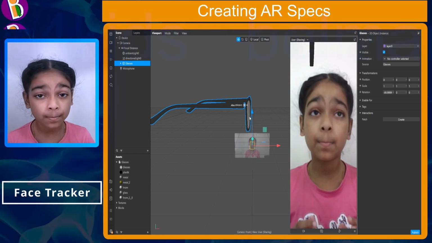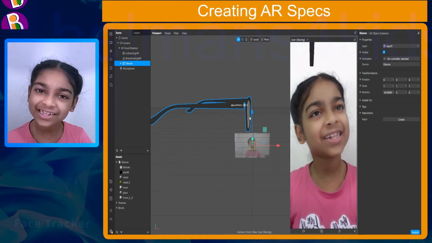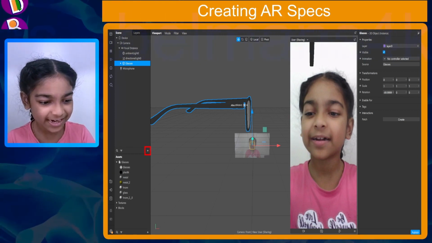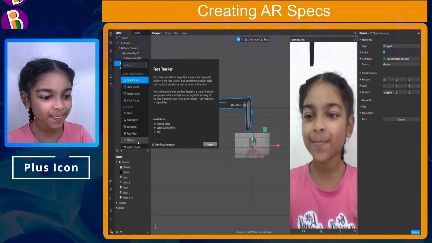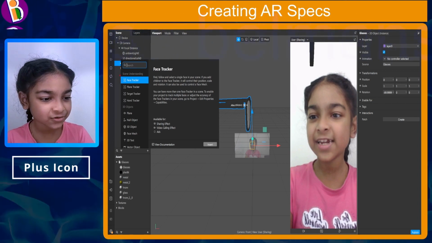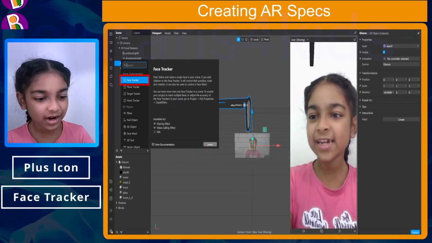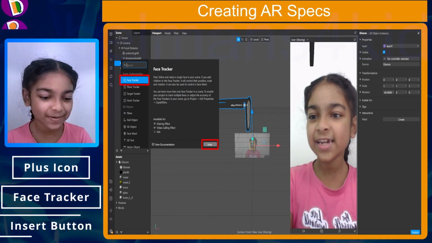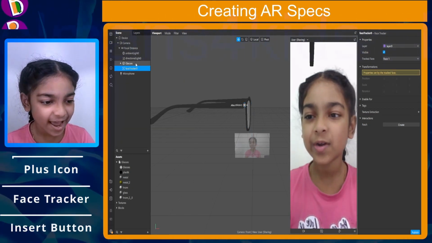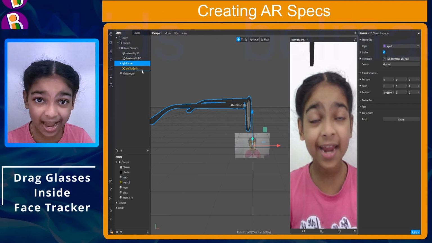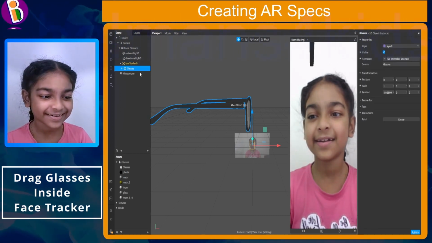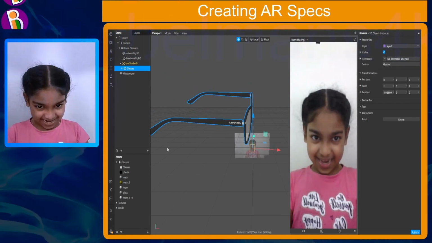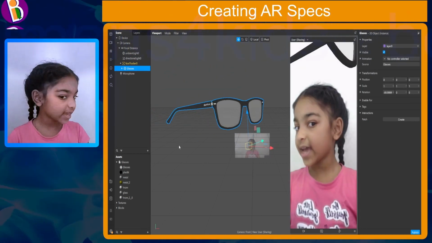But before making it small, let's first add the face tracker. For that, we need to click on the plus icon, and then we need to choose the face tracker object right over here. And next, click on the insert button. So now, drag the glasses inside the face tracker. Just like that. So now as you can see, the specs is following the way I move, right?